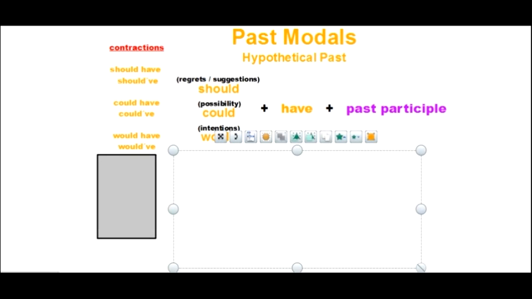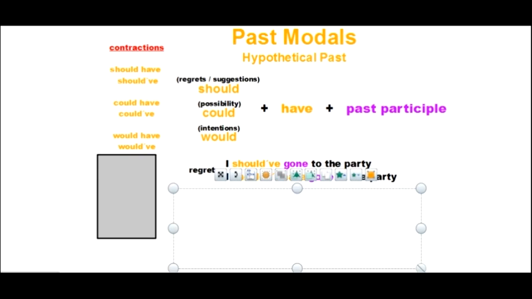So let's take a look at a few examples, okay? Let's set a situation up. For example, there was a party last weekend. Okay? So let's look at some ideas that we use with past modals. For example, I didn't go to the party last weekend.